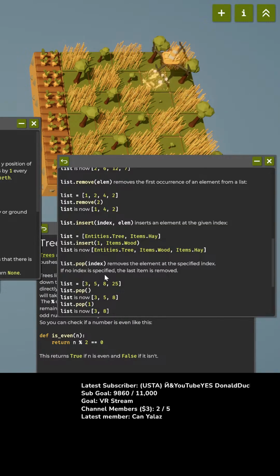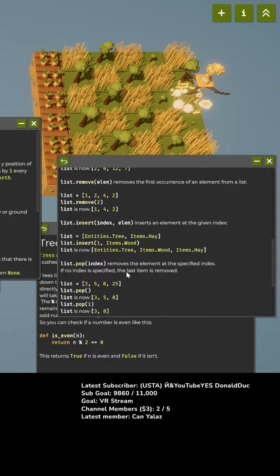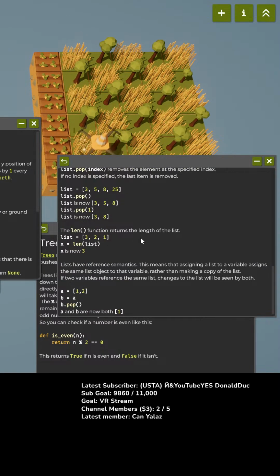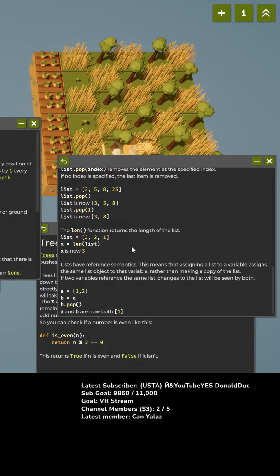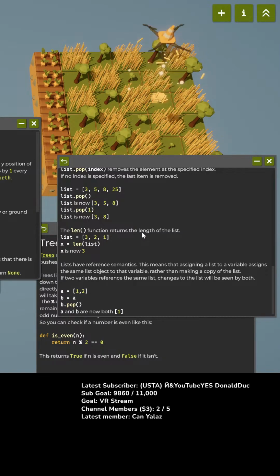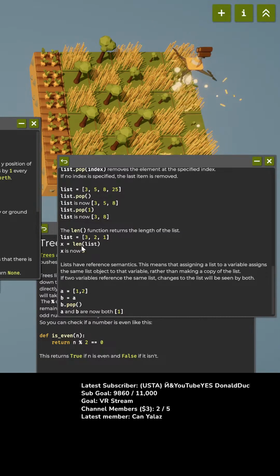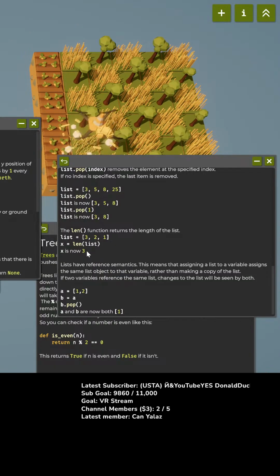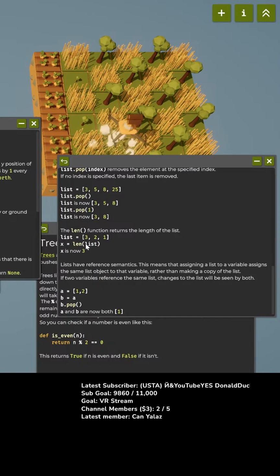If no element is specified, the last item is removed. Okay. The length function returns the length. Ooh, I now got the carrot hat. The length returns the length of the list. Okay. X is now 3. Okay.